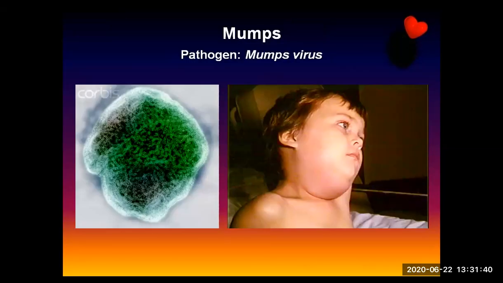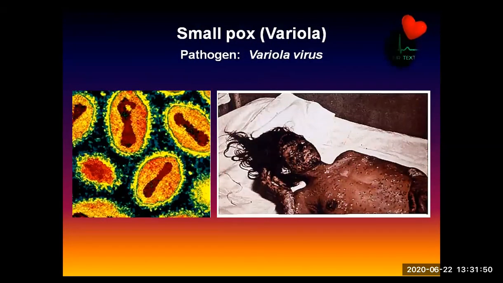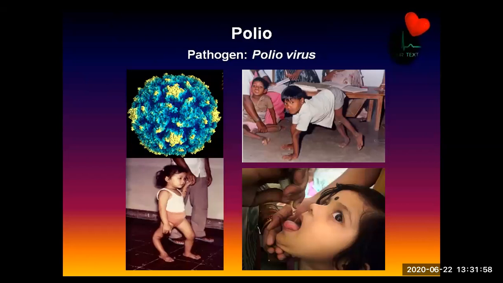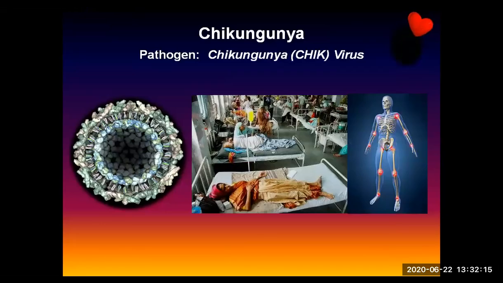Mumps virus. Chicken pox, varicella zoster. Smallpox. Chickenpox and smallpox are actually separate. Variola virus. Then polio, the pathogen is polio virus. Dengue fever, we say breakbone fever. So these also ruled for some period of time earlier. Breakbone fever is still there now, but now it is a corona season.